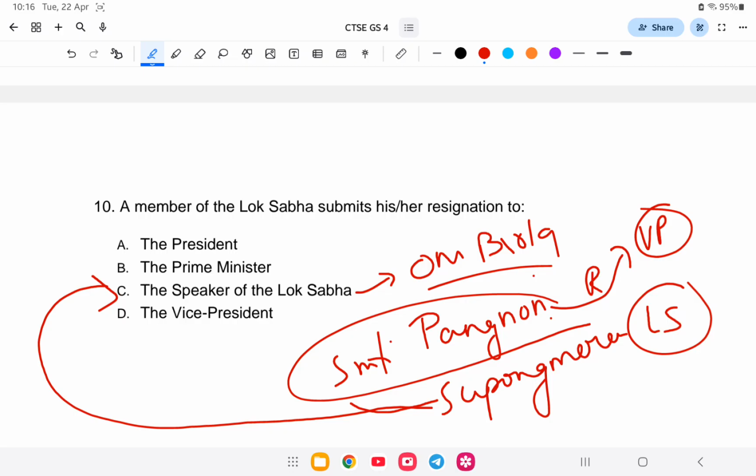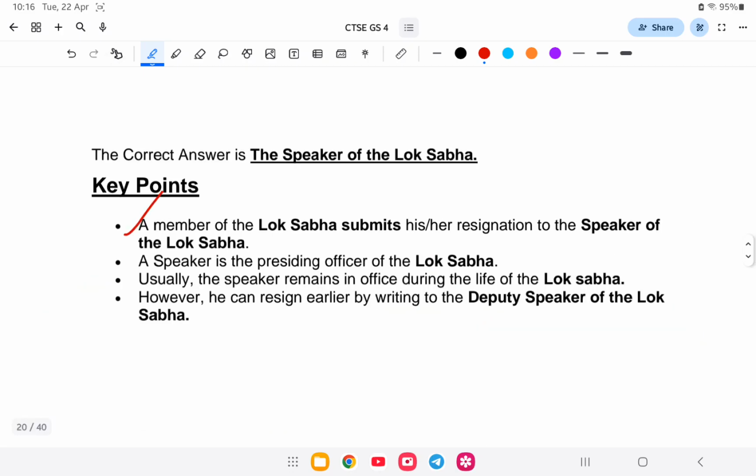Let us see in detail. A member of the Lok Sabha submits his or her resignation to the Speaker of the Lok Sabha. The Speaker is the presiding officer of the Lok Sabha. Usually the Speaker remains in office during the life of the Lok Sabha. However, he can resign earlier by writing to the Deputy Speaker of the Lok Sabha. Next question.